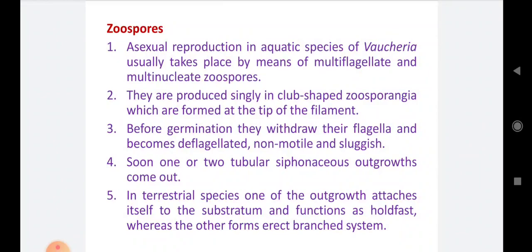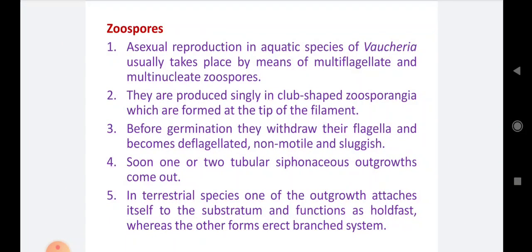How are they? What is their structure? They are multiflagellate and multinucleate. Okay. Then number 2, zoospores are produced singly in club-shaped zoosporangia. The zoospores are developed in the sporangium, and that sporangium is called the zoosporangium, plural zoosporangia, which are formed at the tip of the filament.